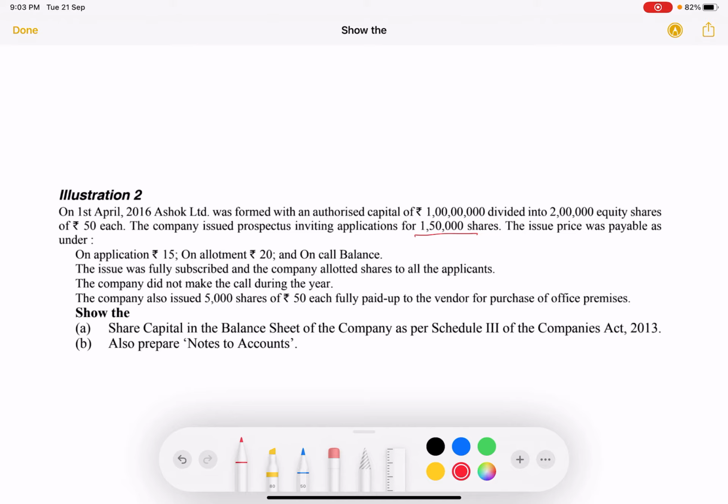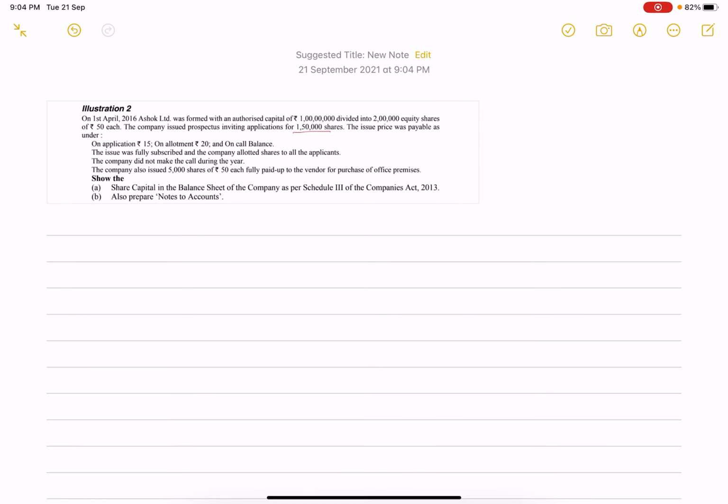Now, after that, we are also supposed to show the note to accounts. So we are asked to show the details about the share capital that is attached along with your balance sheet. Let's see how we are supposed to do this. In the previous example, I had told you that before you make the balance sheet, the first thing you do is prepare the note to accounts.